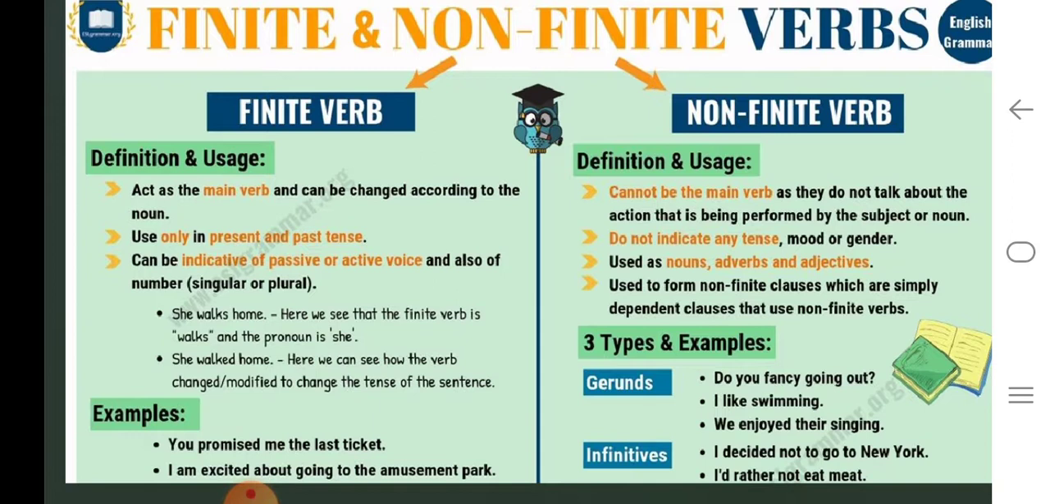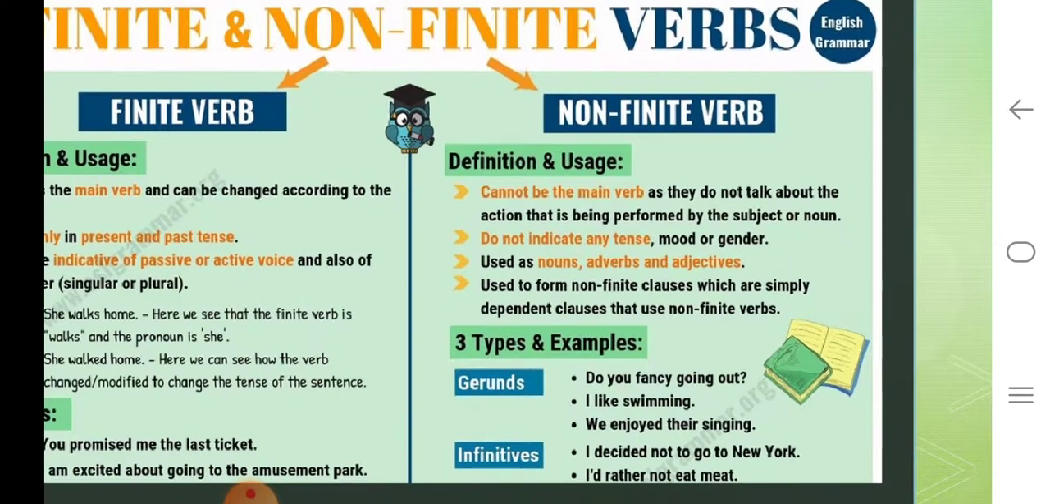Non-finite verbs cannot be the main verb as they do not talk about the action that is being performed by the subject or the noun. They do not indicate any tense, mood or gender. They are used as nouns, adverbs and adjectives. They are used to form non-finite clauses which are simply dependent clauses that use a non-finite verb. The gerunds and infinitives that we spoke about are non-finite verbs. Do you fancy going out? I like swimming. We enjoyed their singing. These are examples of gerunds. And infinitives are: I decided not to go to New York. I'd rather not eat meat.